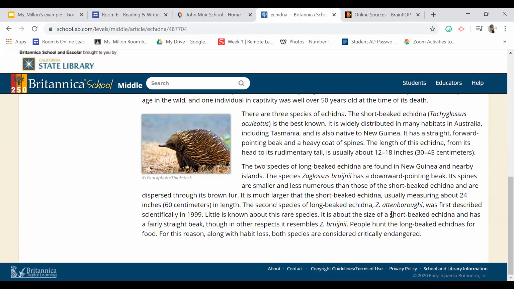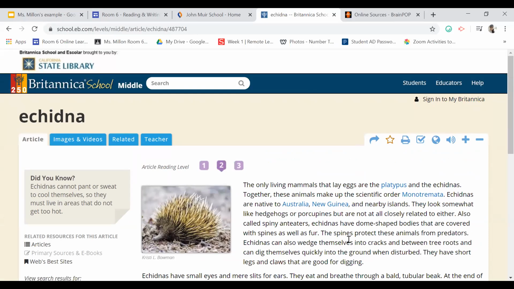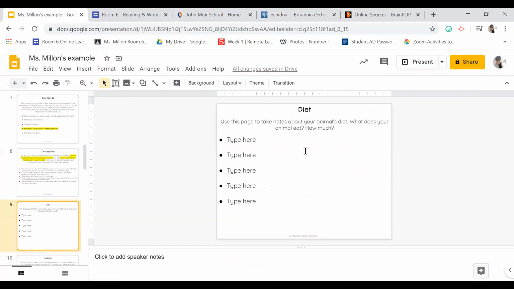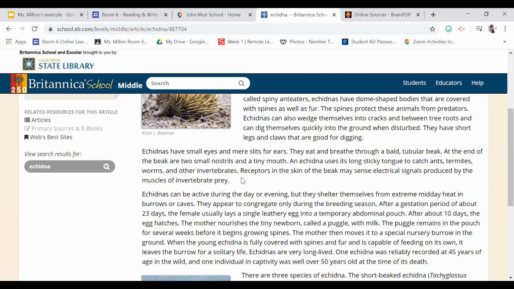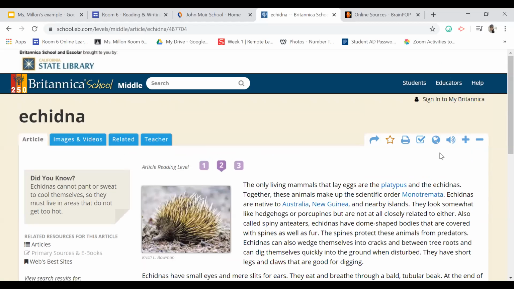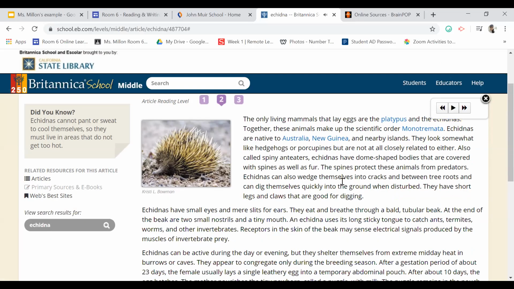And what I'm going to do now is start reading through and looking for information that will relate to my research today, which is really focusing on their diet, what they eat, and what they prey on. And I'm going to be very careful to make sure that I paraphrase and I take that information and I put it into my own words. And one thing that's really nice too is you guys can click on the listen, and it will actually read it to you, which is great.